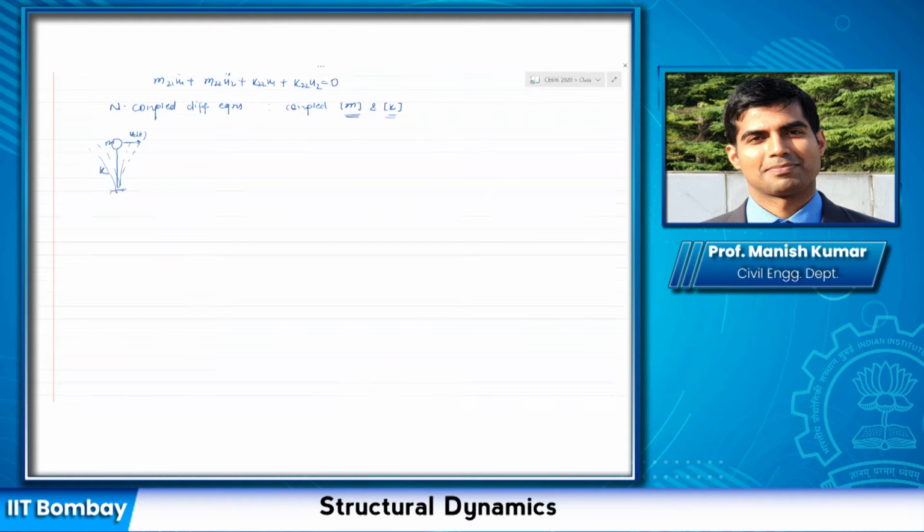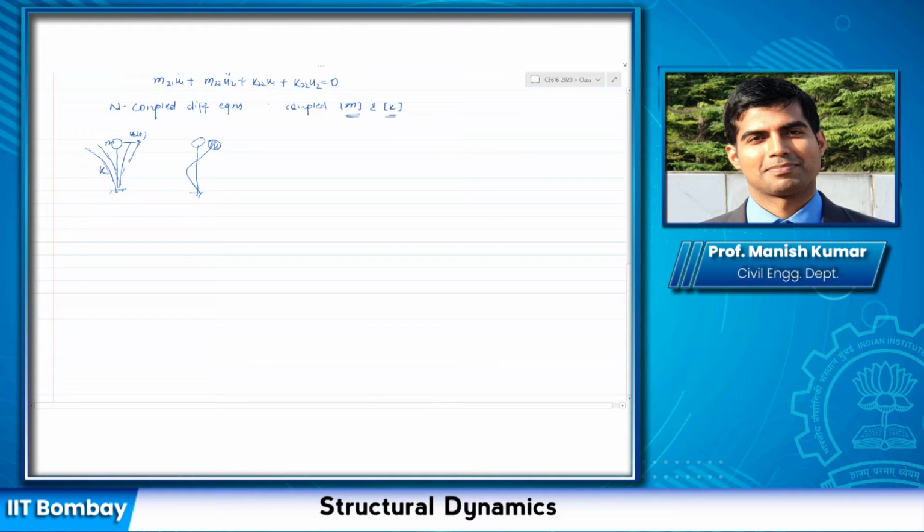Can it deflect like this? Can you think of any situation in which this system would deflect like this? If all the mass is concentrated at the top, there is no way this system can deflect like this. So there is only one shape. I'm not talking about the size, the overall magnitude or the amplitude, but the shape would always be like this.